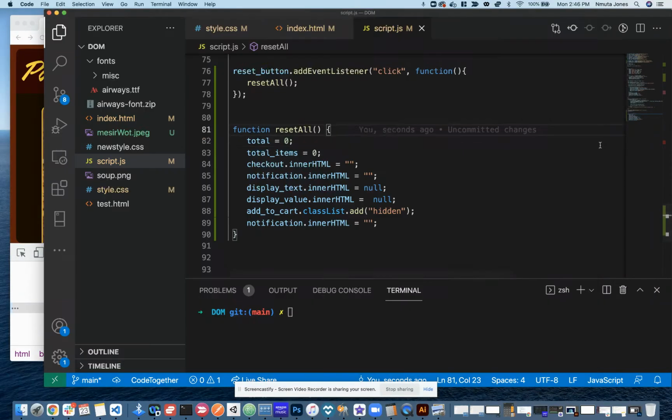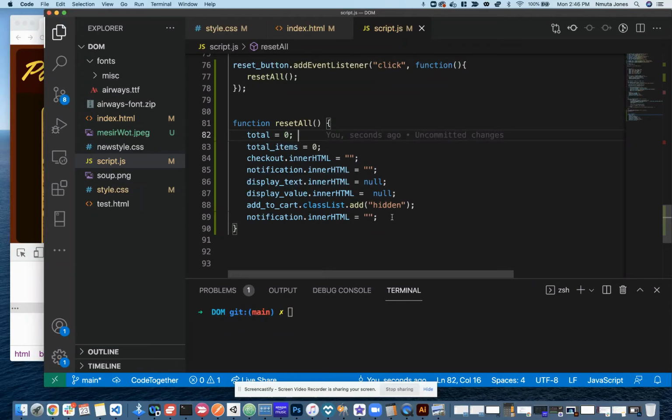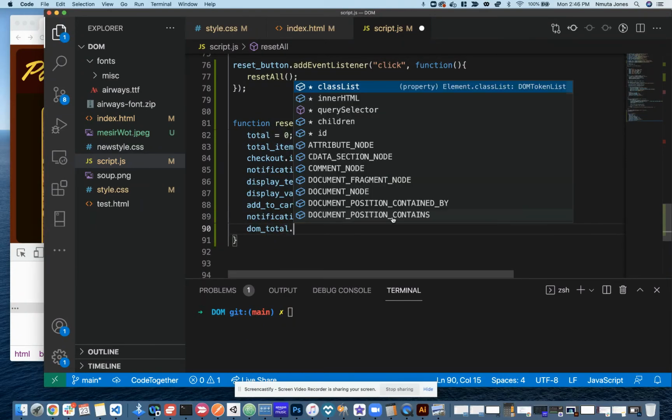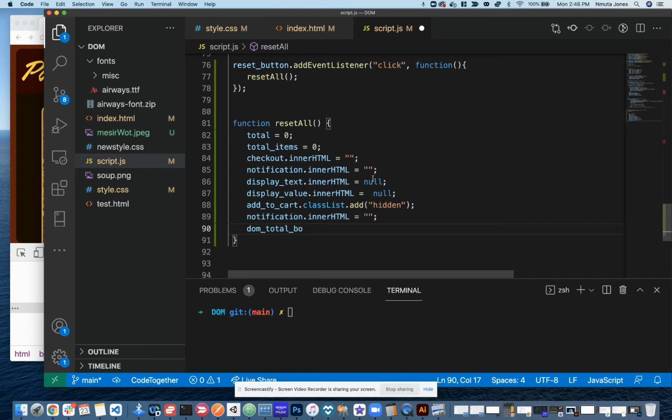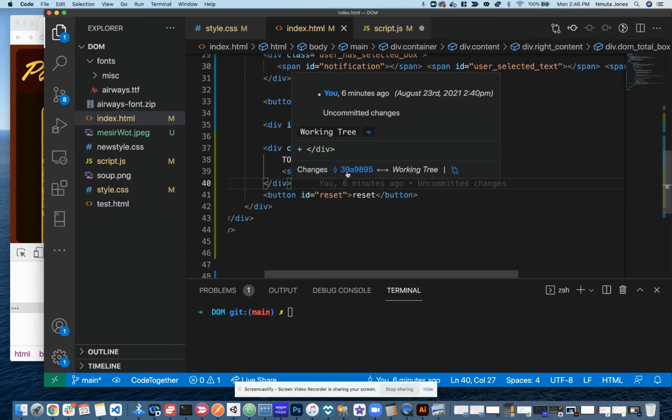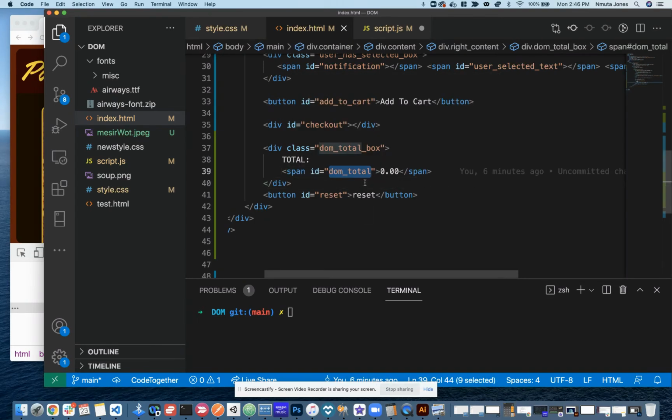DOM total box. Do we even have, oh, it's just called DOM total. Yeah, so we just need DOM total.